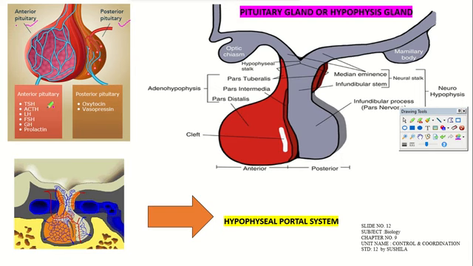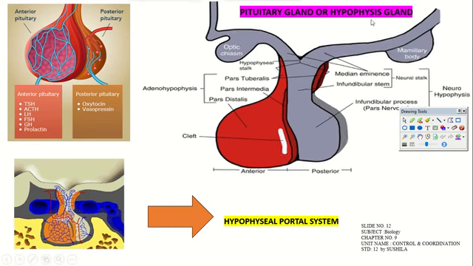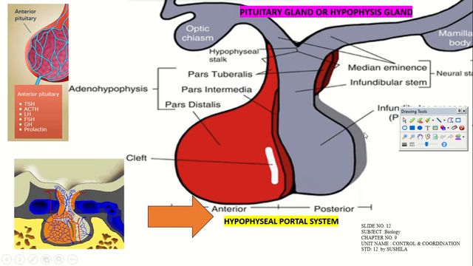These two parts of the pituitary gland produce different hormones, and this pituitary gland has a clear labelled diagram, which you should be able to draw clearly in your exams and in your notebook also. This is the optic chiasm, and here the adenohypophysis part is there, under which the pars tuberalis, pars intermedia, and pars distalis are coming, and under which the posterior median eminence and infundibular stem are there, right? And through a cleft, it is attached to these two parts, right?